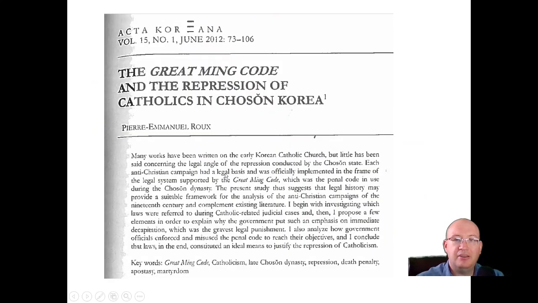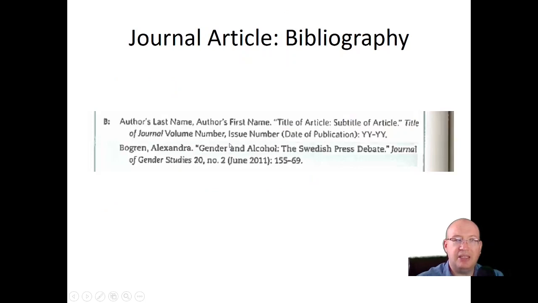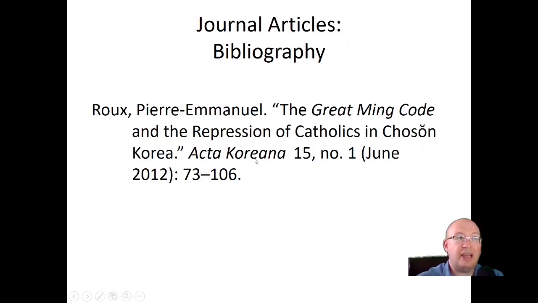And remember, journals are wonderful. They usually give you all the information on the same page, unlike those darn books that try to keep it hidden. So that is how you would cite a journal article.